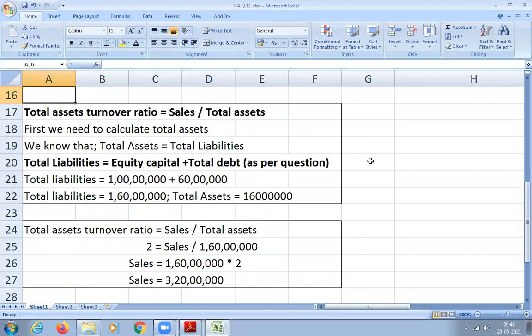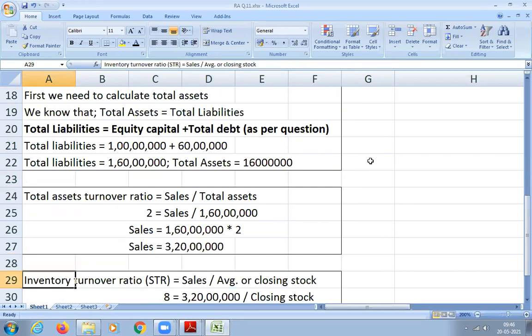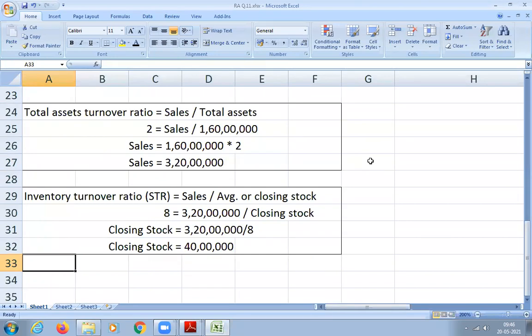Done, ma? Yes, sir. Did you write total asset turnover ratio also? Yes, sir. Okay, and inventory turnover ratio, did you write? No, sir, writing. Yes, please write. All of you, please write.